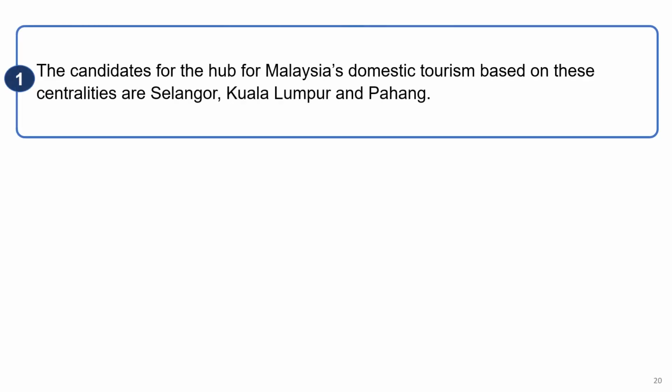Three most interesting results. First, the candidates for the hub of Malaysia's domestic tourism are Selangor, Kuala Lumpur, and Pahang based on betweenness centrality and in-degree centrality. In fact, according to DOSM, Pahang has become the center for tourism activity because Pahang has many tourism spots like Cameron Highlands and Genting Highlands.